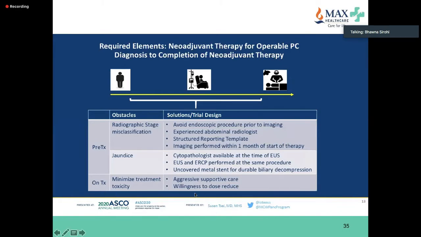Aggressive supportive care, use of Creon, very important nutritional rehabilitation for your patient. I can't stress it more, it is very important for the patient to get on to adjuvant therapy and also tolerate neoadjuvant treatment. And also we should be willing to dose reduce when we have any grade 3 toxicity, because the incidence of grade 3 toxicity can be very high with both Gem/Nab/Paclitaxel and FOLFIRINOX.